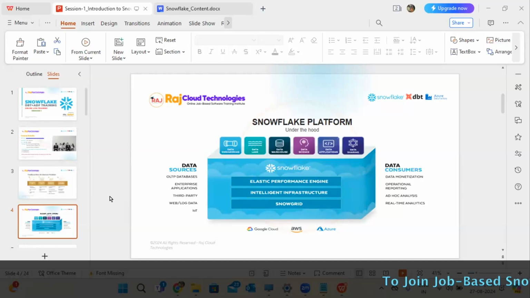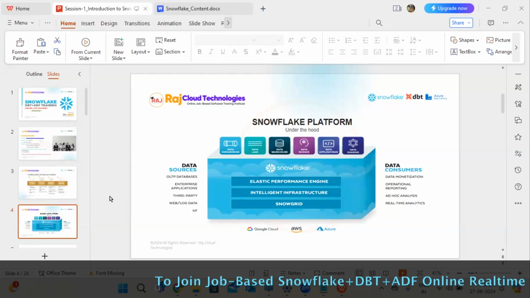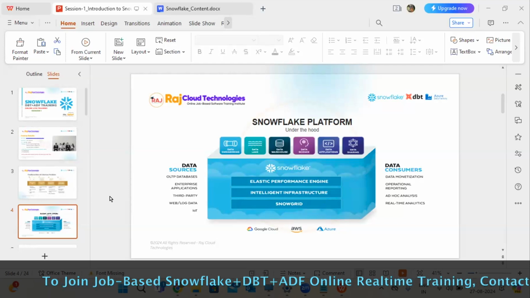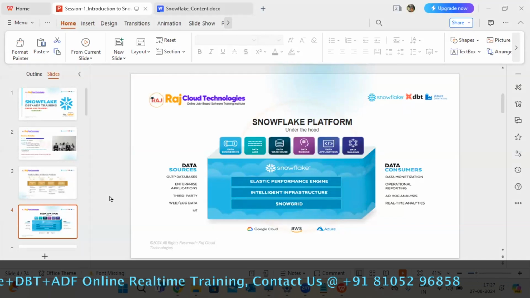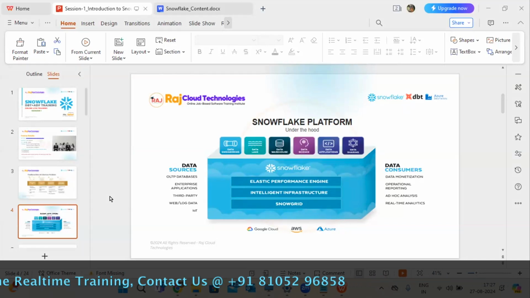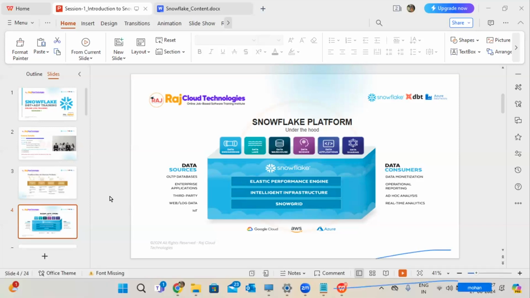You no need to worry about any software setup also. It's simple steps, I'll show you the steps also. It's very simple to create or set up a Snowflake account. So no software is involved. And it is able to connect with multiple sources with the combination of cloud also. Maybe GCP, AWS, Azure, whatever you want, you can connect. All these platforms are used.